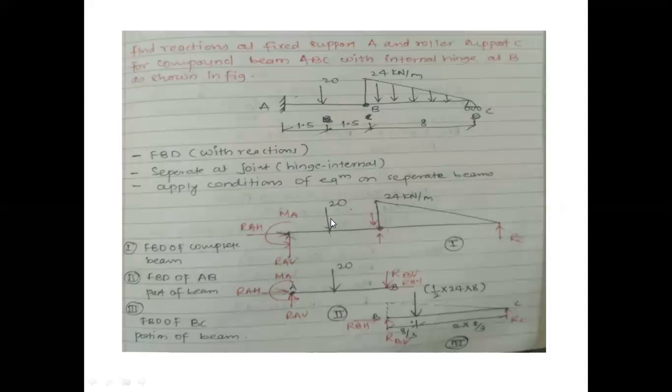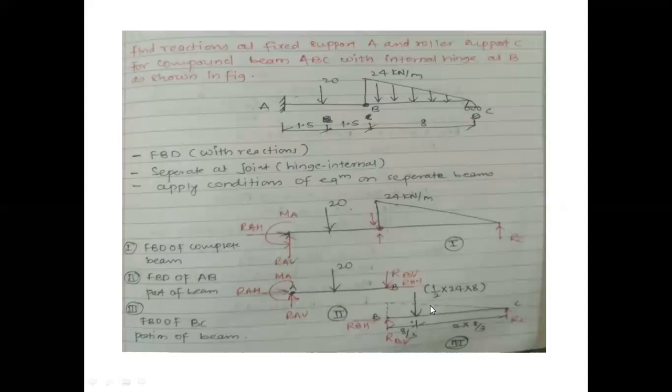We'll continue with this external loading, whatever is given to us. One force will come down and another force will go up. Okay. This simple triangular loading is with us. RC will be there. We'll draw separate reactions, separate portions. Okay. This is one beam and this is another part. So we'll carry these support reactions over here, RBV and RBH. See, here our internal hinge is there, so RBH, horizontal reaction, will also be there. If I am giving direction leftward to this portion, then I have to consider RBH going rightward to this portion.